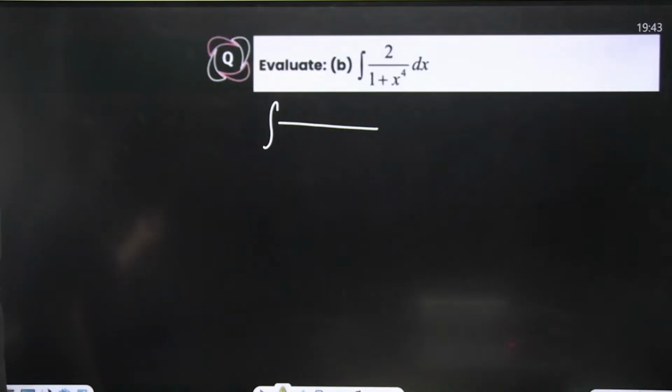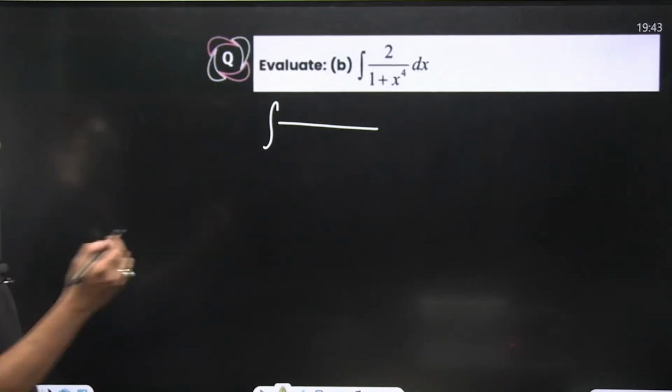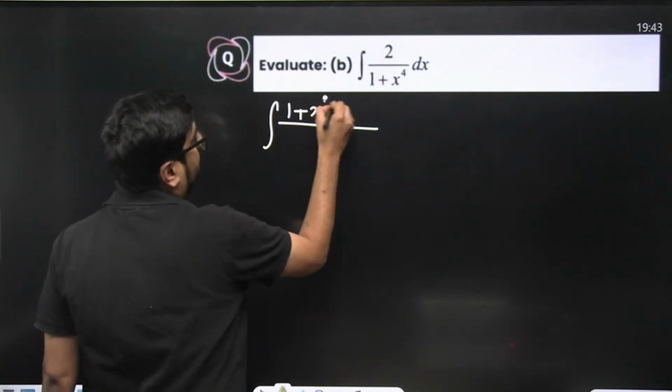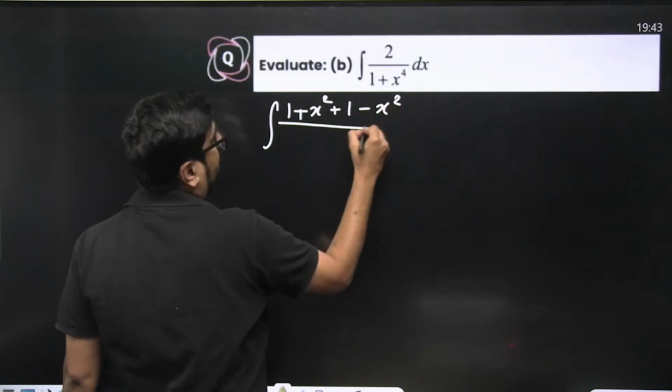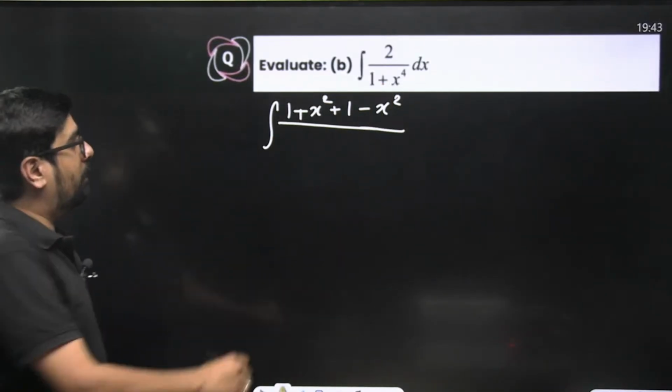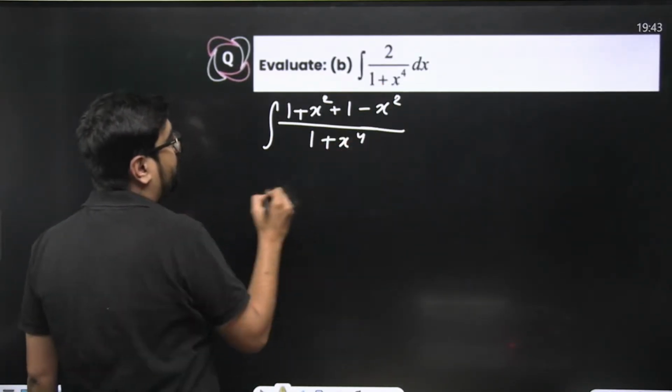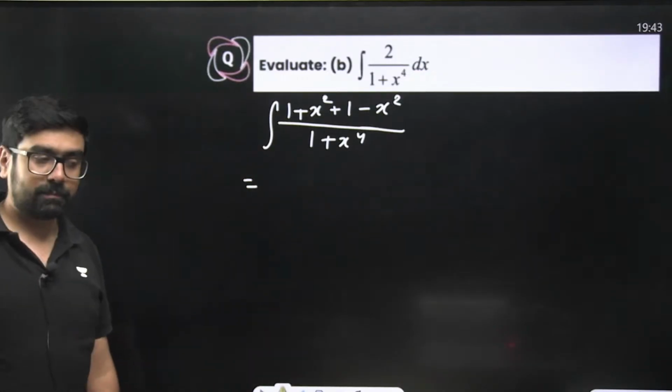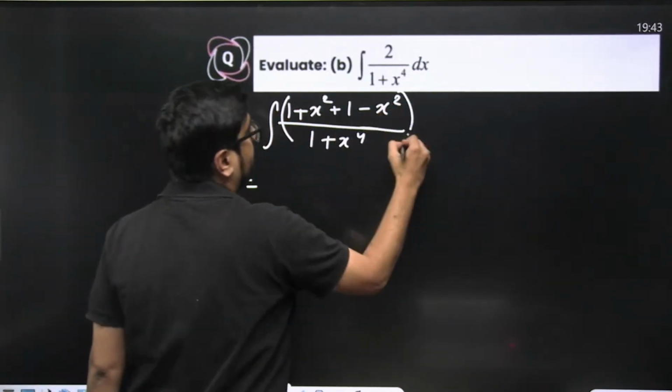1 plus x square plus 1 minus x square. Simply do 1 plus x square plus 1 minus x square. You can do this, no problem, upon 1 plus x to the power 4 in this case. Correct? Here, this entire thing dx.